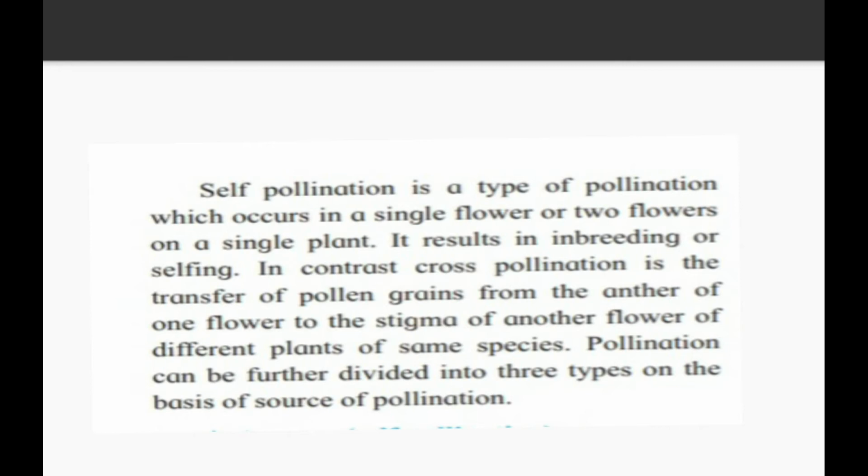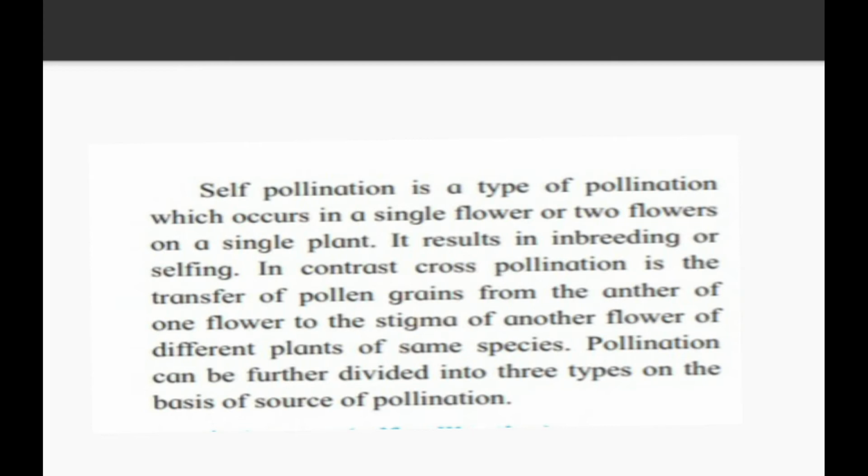Self-pollination is a type of pollination which occurs in a single flower or two flowers on a single plant. So single plant is a very important word for self-pollination. The pollination which is carried out in a single plant, of the same flower or a different flower, is said to be self-pollination. It results in inbreeding or selfing.